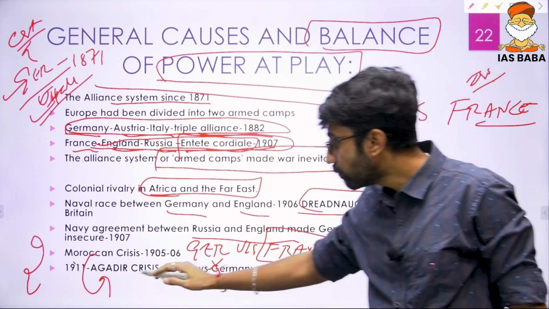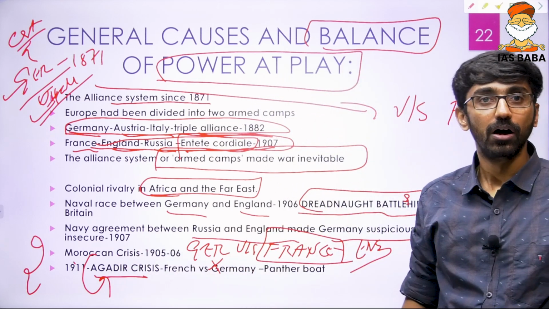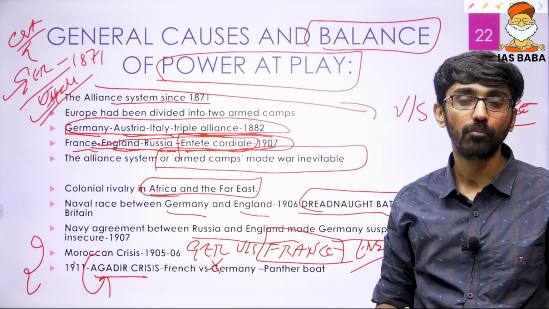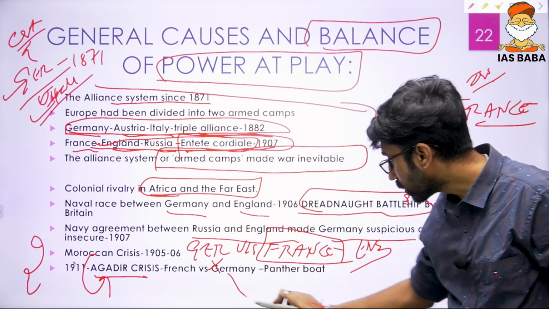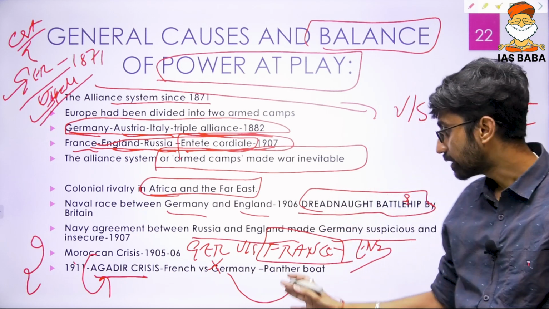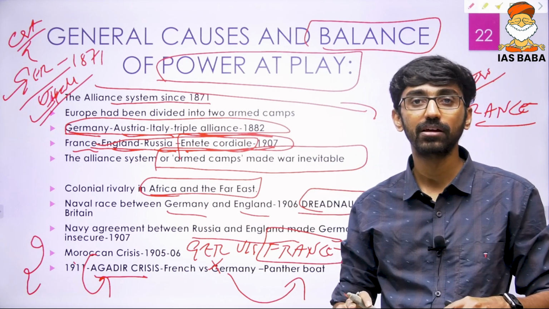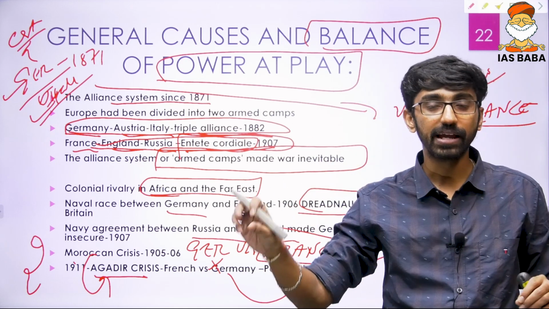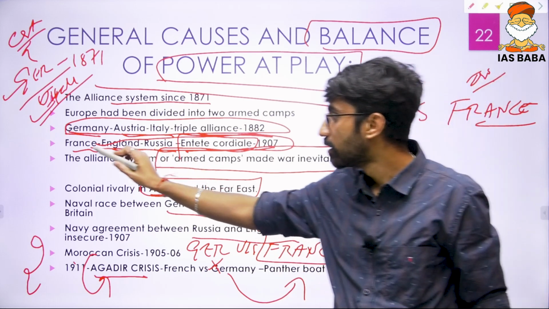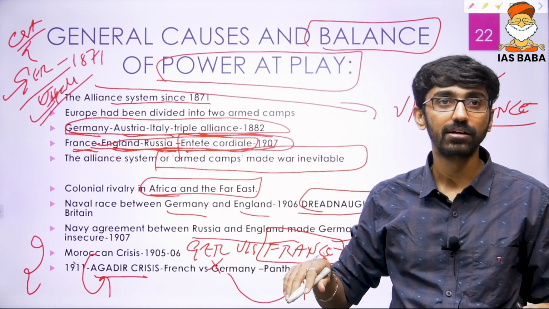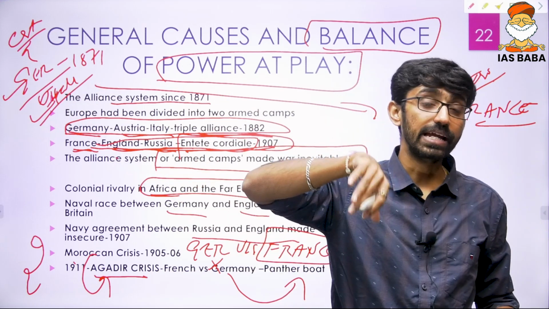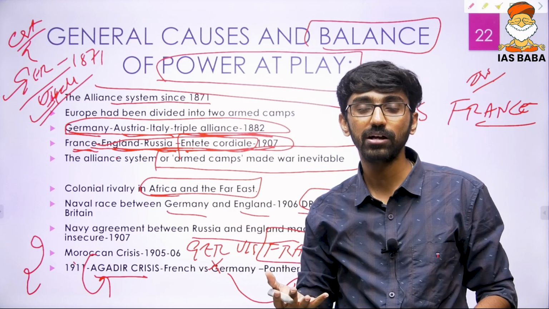In the same Morocco, one more crisis developed in 1911. France took over certain aspects of the Moroccan administration. Germany sent a boat called the Panther boat, but England sent its navy, and the Panther boat was removed. Germany felt suspicious that the French as well as the English were against German interest. Germany was also suspicious because France, England and Russia were coming together. So Germany felt England was encircling it with France and Russia.